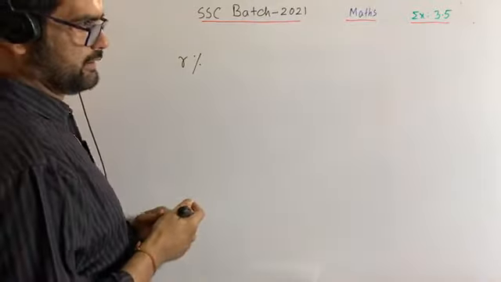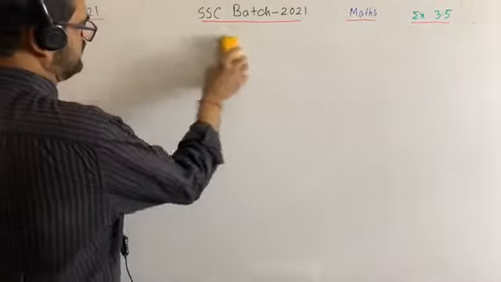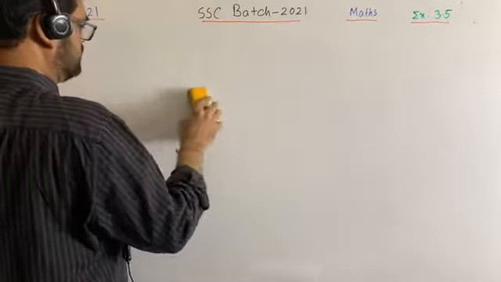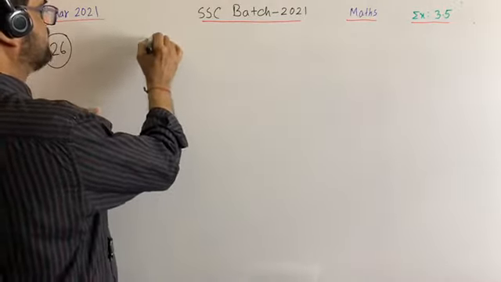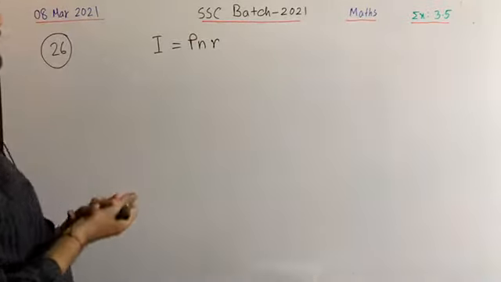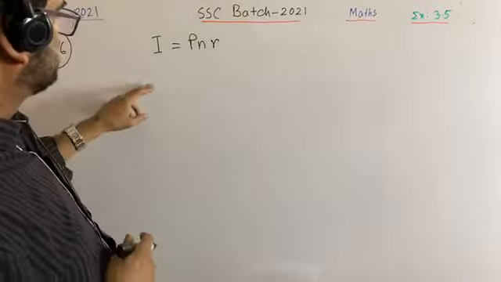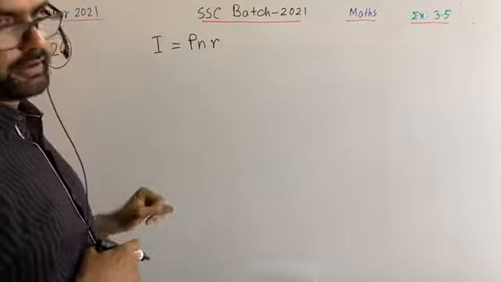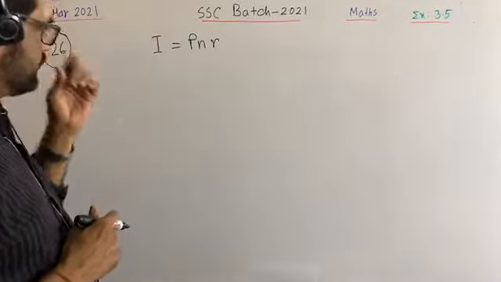What is the value of R? And you know what is R? R means rate of profit, per taka. You have to mention it per taka. So actually, what we know? We know I is equal to PNR, right? Here P for principal, N for time, and R for rate of profit. And here I is profit, also called interest, but we will call it profit.